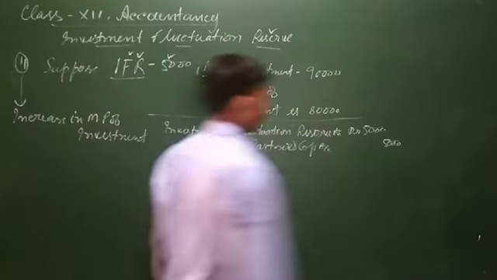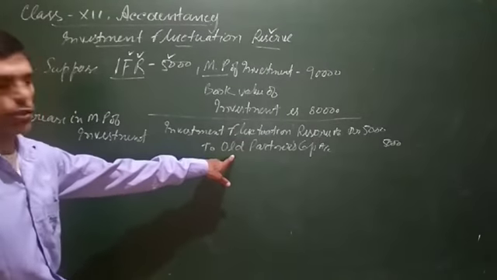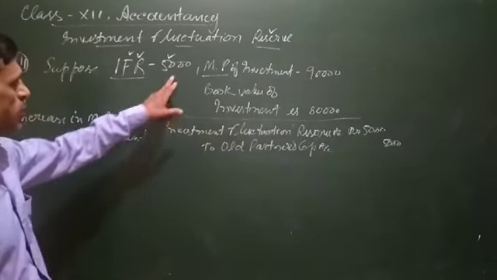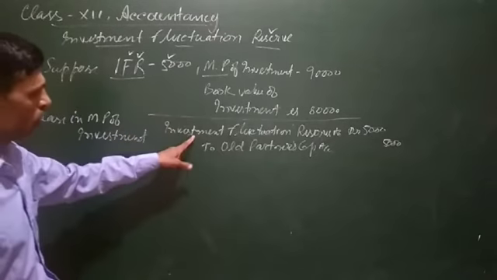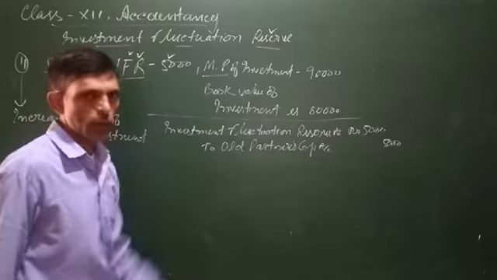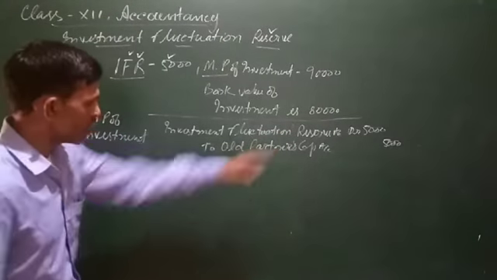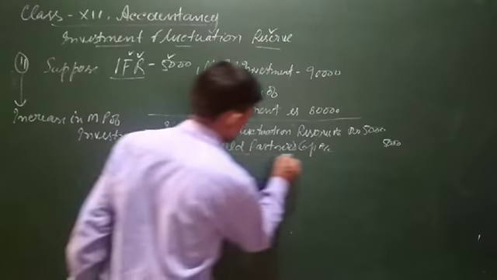The whole 5,000 will be transferred to the old partners in the old profit sharing ratio. If there is an increase in the price of investment, the whole amount of investment fluctuation reserve will be transferred to the old partners capital account in the old profit sharing ratio. This general entry will be completed.